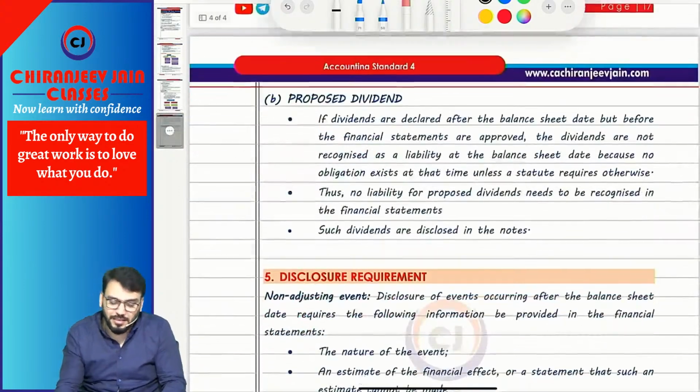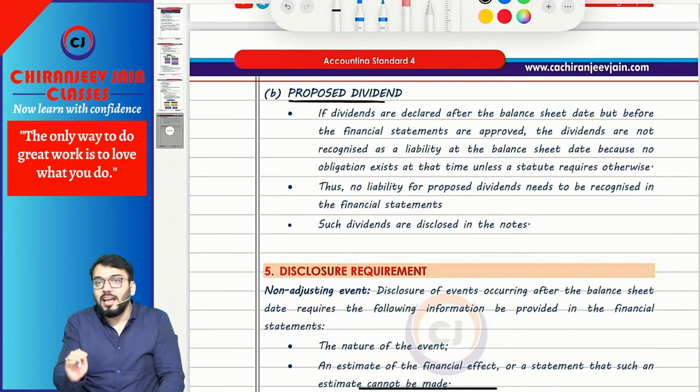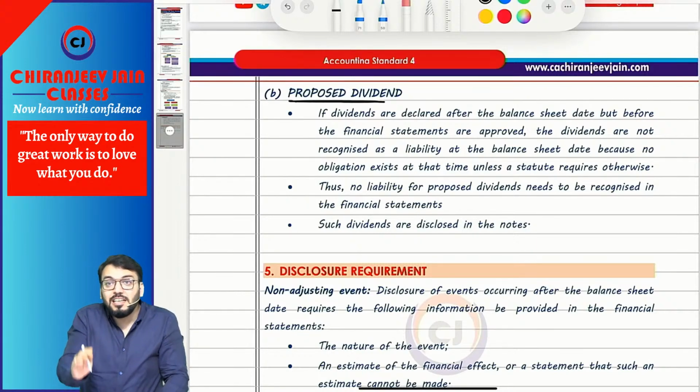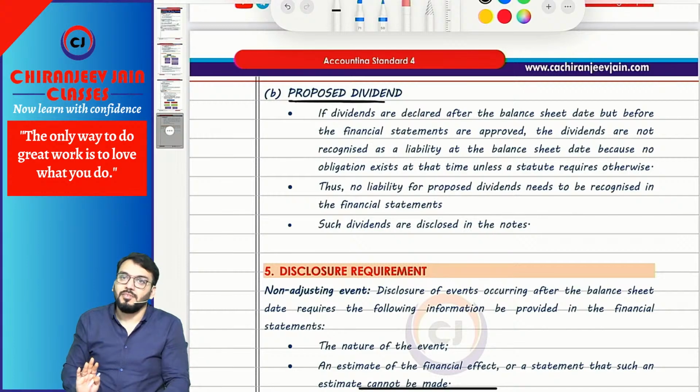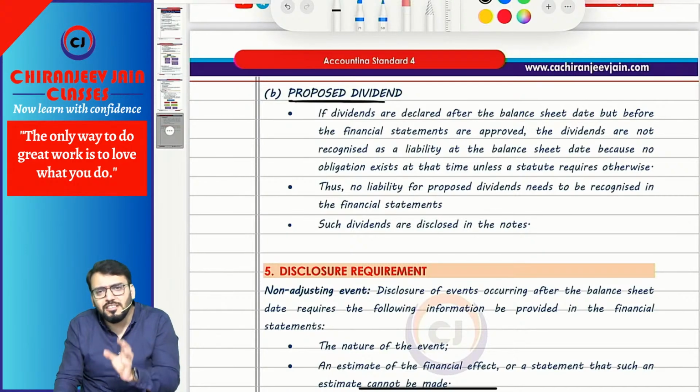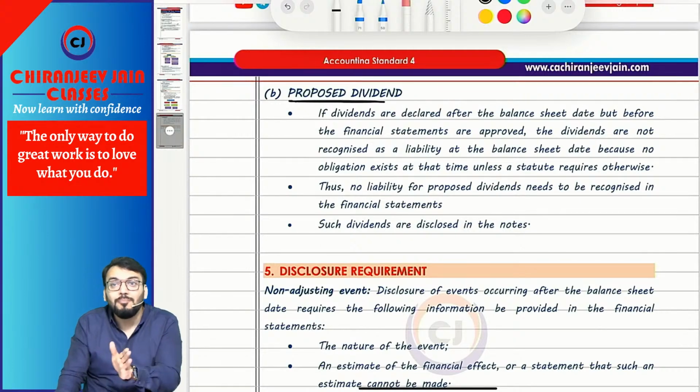Understood this point? Then the next point is proposed dividend. Any dividend which has been declared after the balance date, there is no obligation to pay. The obligation to pay arises when it is declared on or before the balance date.